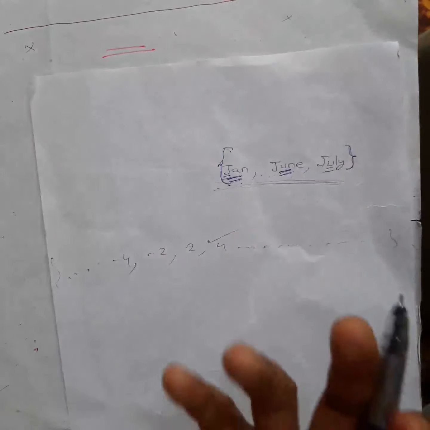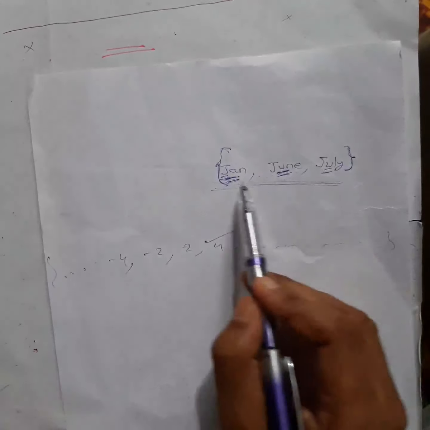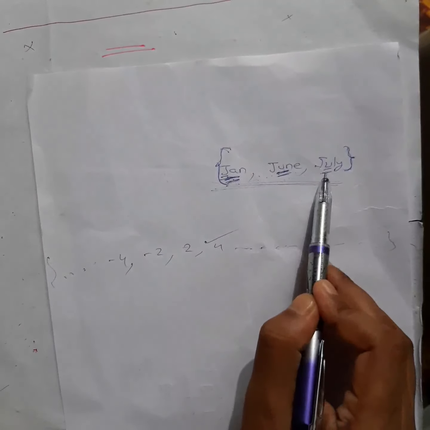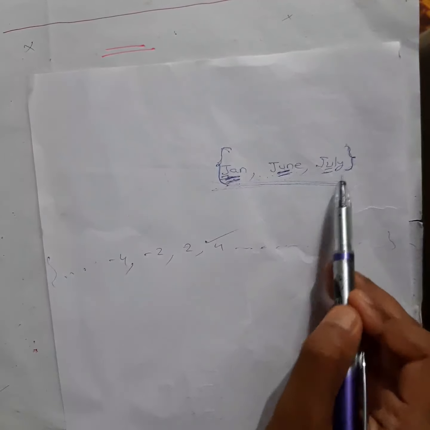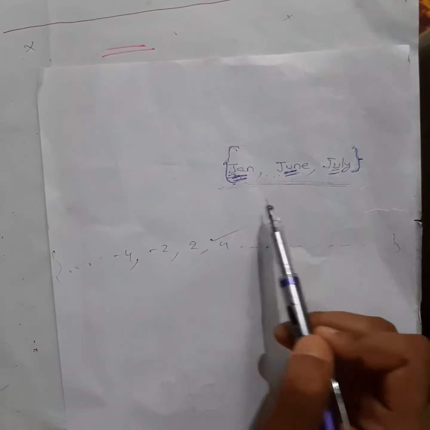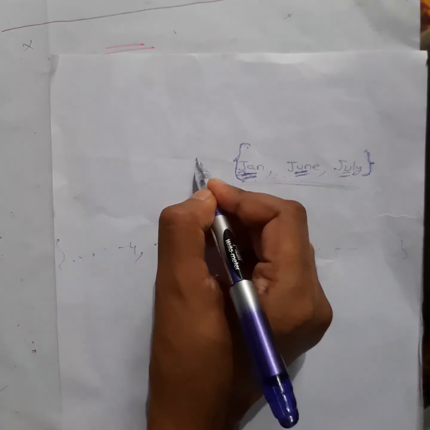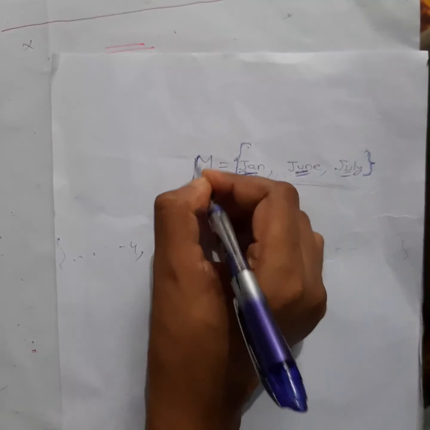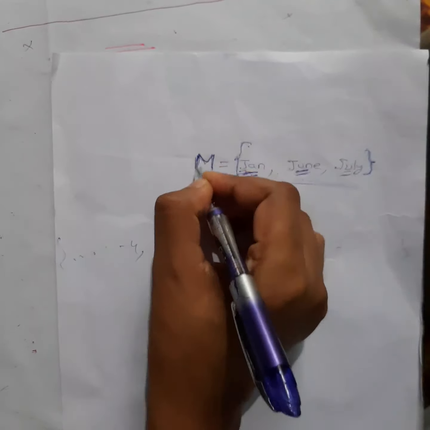Okay, for example, if I ask you to bring me a set of pens, what you will do, you will give me pens in some box or some packet like that, right? So the same meaning here also, you can understand it that way. This January, June and July I have collected and packed like this, you can say. Okay, this is a kind of packet. So sets are always written under curly brackets, and suppose I have to give this one a name. A name is always given with capital letters. Say I will give this name as M, capital letter, for month.